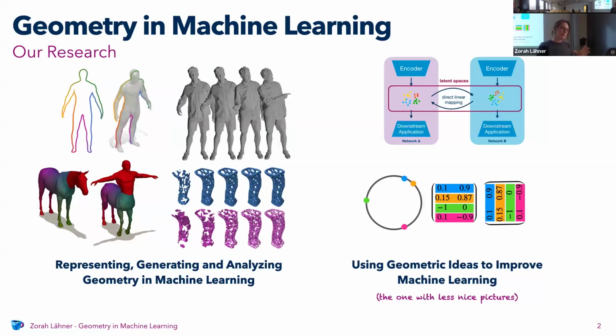The first big topic is really about how do you generate geometry and how do you analyze it. This is a lot of the things that you do in computer graphics and computer vision: 3D reconstruction, how do you find out if you have 3D shapes, which are the same parts, which are different, and what is a good representation for geometry? This is actually quite a complicated problem and it really depends on what you want to do, what works well. And then the second part is how can you use geometric ideas to improve machine learning itself?